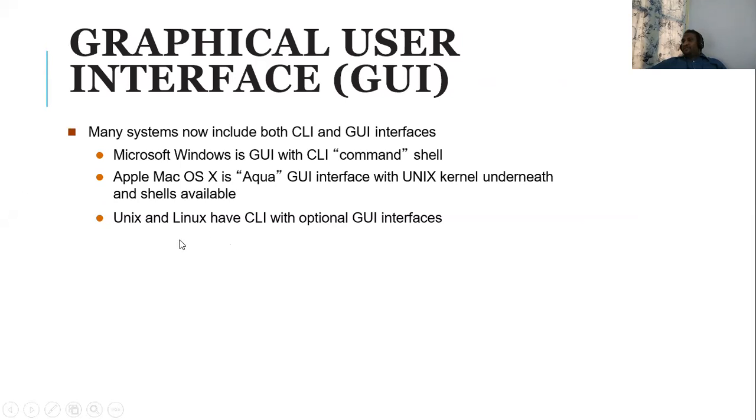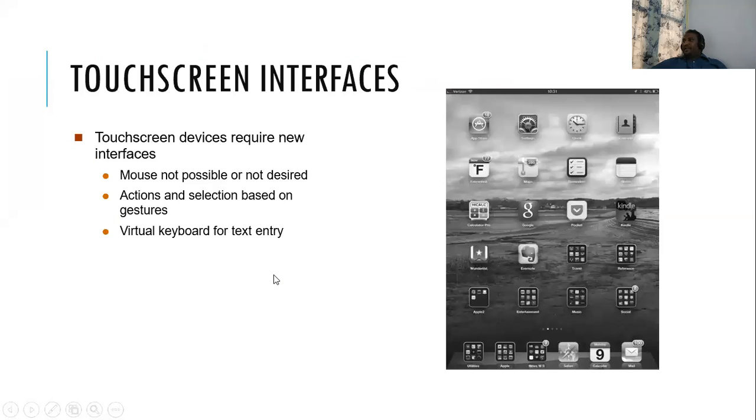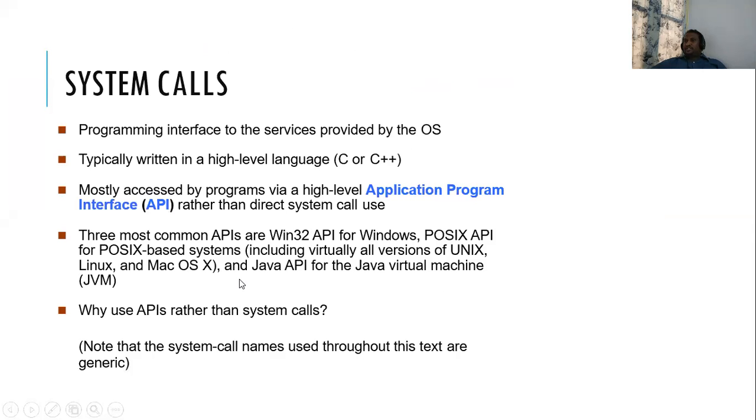Then the third thing is graphical and command line integrated together. For example, in Windows, we have integrated DOS. That is how it works. Then next is what we have for mobiles, that is touch screen mobiles or touch screen laptops. Even laptops are nowadays touch screen. So these are the four types of interfaces that we have for the operating system.